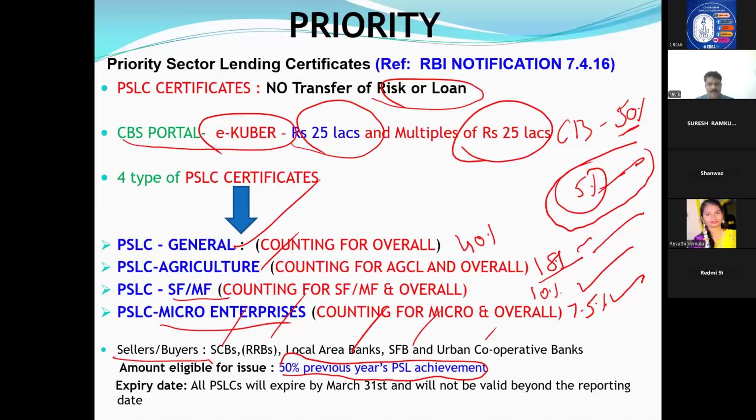Expiry date. All PSLC actually has a quarterly report. For example, monitoring will be done quarterly by RBI: March, June, September. So once you have sold, whether in the middle of the year or otherwise, on March 31st that will expire. Beyond that, it will not be available. For example, in June 2024, one bank has a shortfall in agriculture. You have sold certificates of, for example, 5%. That bank has also told RBI, we have purchased it from Canara Bank, we also achieved the target. How much time will that be there? It will be there till March 31st. Purchased in June, or September, okay, it will be there till March 31st. Then again after March 31st, it will start fresh. This is how RBI has told.